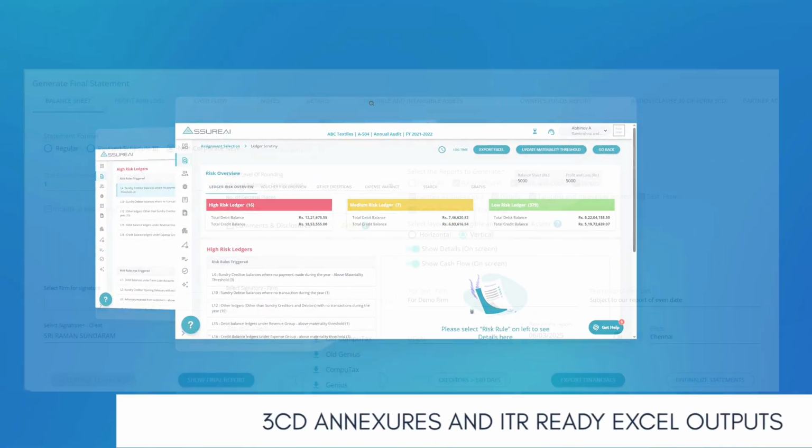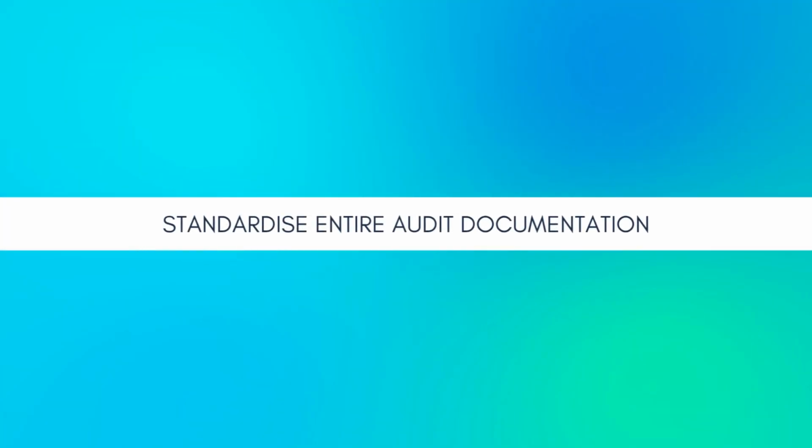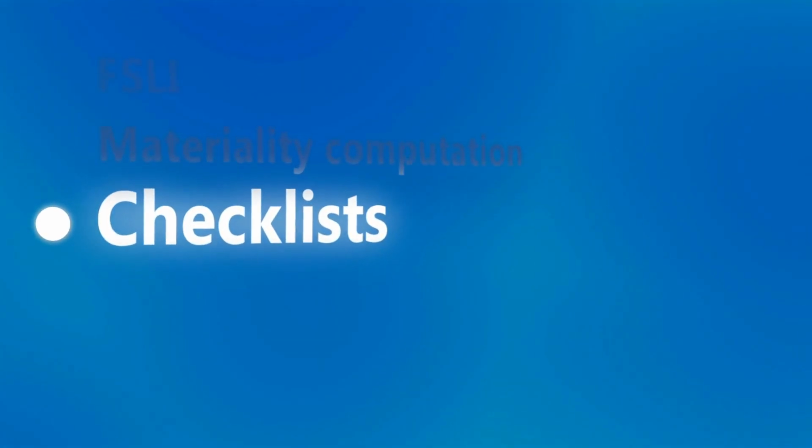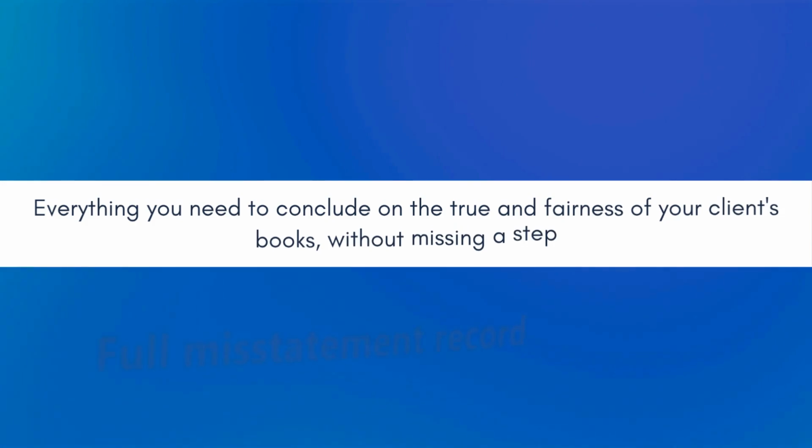And when it's time for tax audit, pre-structured 3CD annexures and ITR-ready Excel outputs, compatible with Genius and Computax, are ready to go. Standardize entire audit documentation with AssureAI: ready-to-use checklists, automatic materiality computation, FSLI, and a full misstatement record. Everything you need to conclude on the true and fairness of your client's books without missing a step.